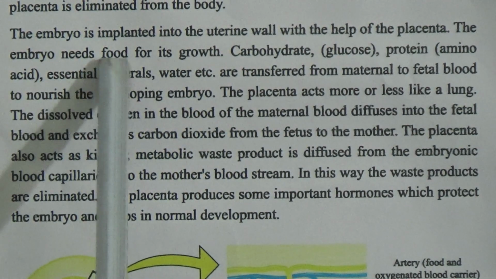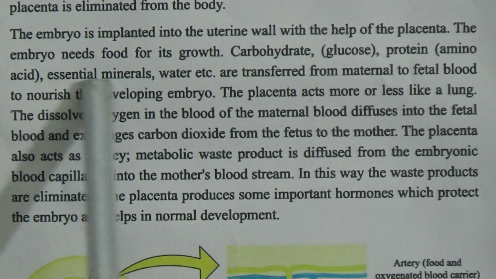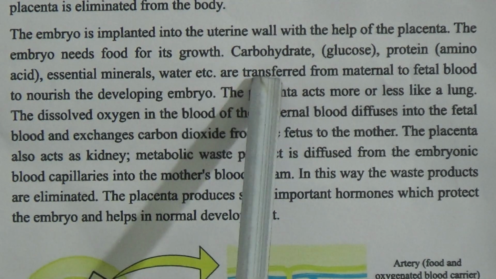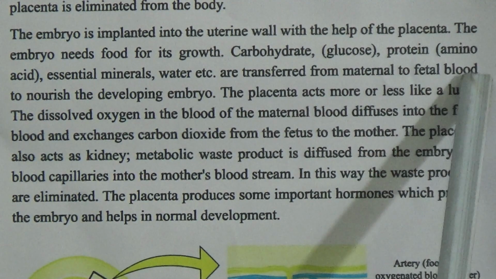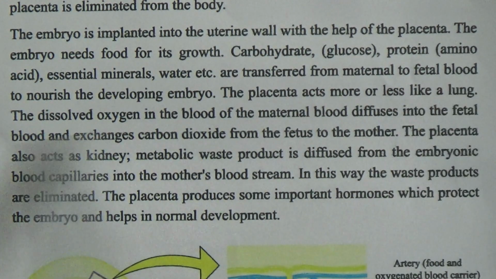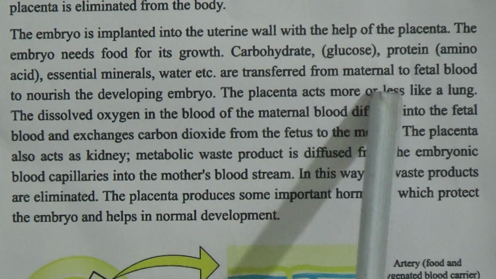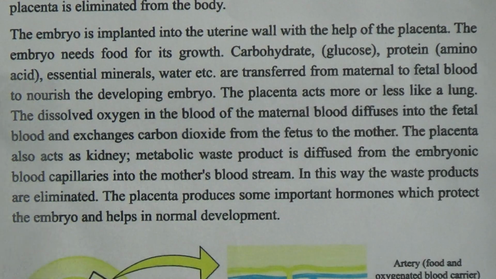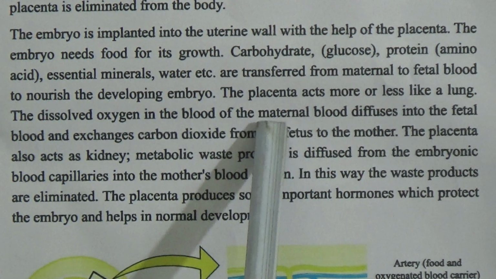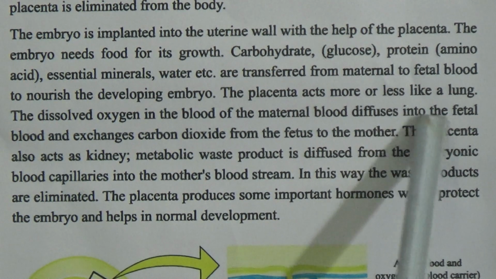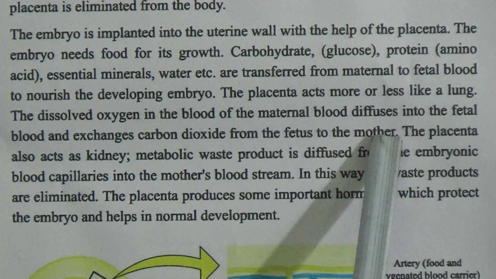The embryo needs food for its growth. Carbohydrate, protein, essential minerals, water, etc. are transferred from the maternal body to the fetal blood to nourish the developing embryo. The placenta acts more or less like a lung. The dissolved oxygen in the maternal blood diffuses into the fetal blood and exchanges carbon dioxide from the fetus to the mother.